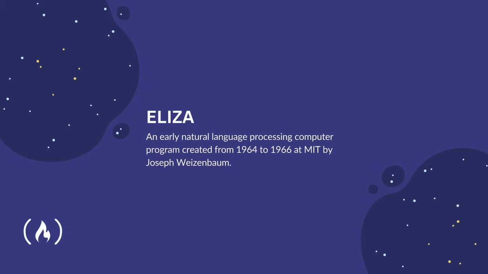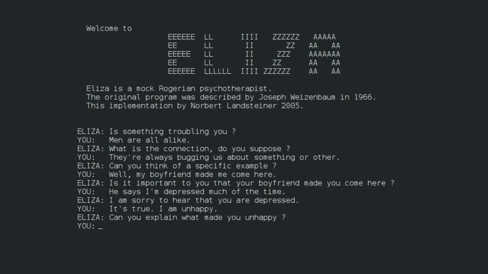60s. ELIZA is an early natural language processing computer program created from 1964 to 1966 at MIT by Joseph Weizenbaum. ELIZA was designed to simulate a conversation with a human being. ELIZA had a special knack for mimicking a Rogerian psychotherapist, someone who essentially listens attentively and asks probing questions to help people explore their thoughts and feelings.